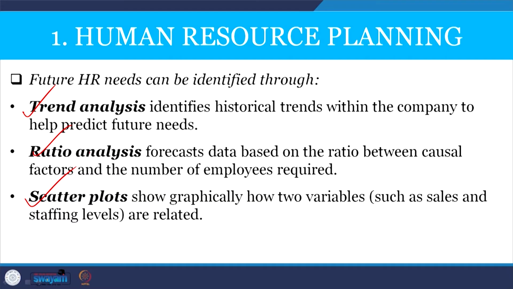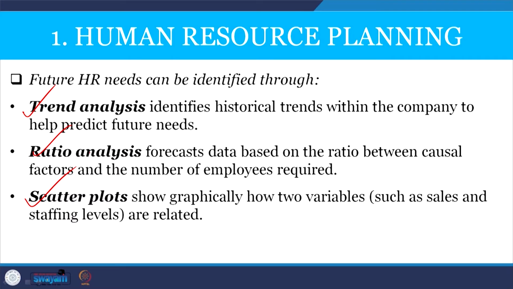Identifying the historical data or past data within the company to help predict the future manpower need. Say, in the previous 2, 3, 4 years, we can see what the manpower need of the organization was. So, we can predict the future manpower need through trend analysis.